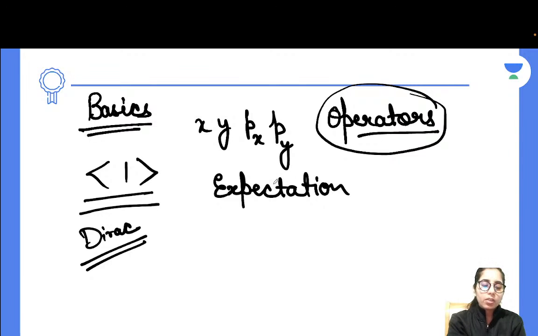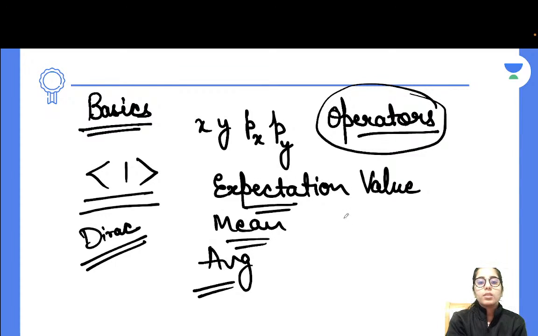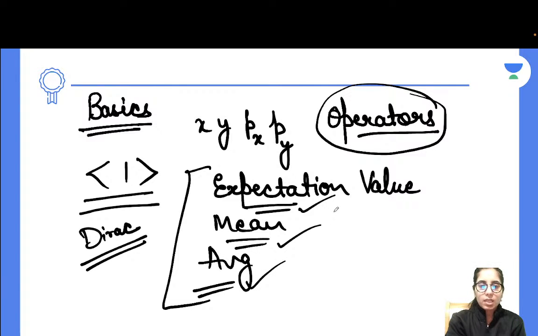Quantum mechanics topics are different, but other than that, it's very important for you to have a better understanding of what actually the expectation value is, or you can call it the mean value, or you can call it the average value. So how are these different from each other, that's what you need to consider. Are they different or are they the same? It's exactly the same thing, whether they ask you to find expectation value, mean value, or average value. It's basically the same thing.